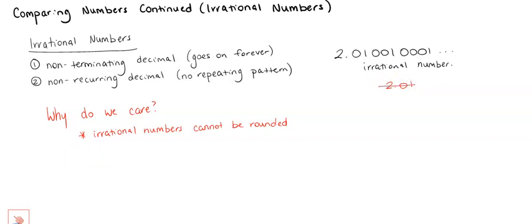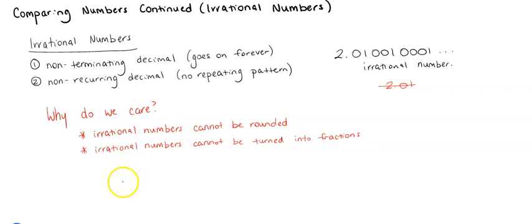The other thing we want to remember is that irrational numbers cannot be turned into fractions. So we can't round them, we can't put them into fractions. We need to communicate them in some way. And we're definitely not writing out numbers forever. So the most important example of an irrational number explains this quite well.